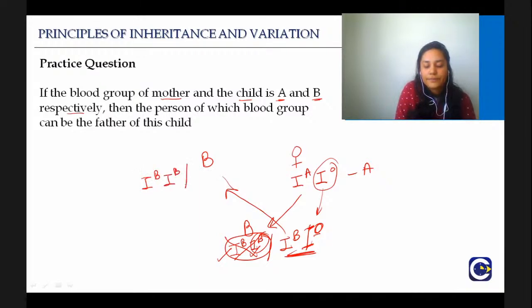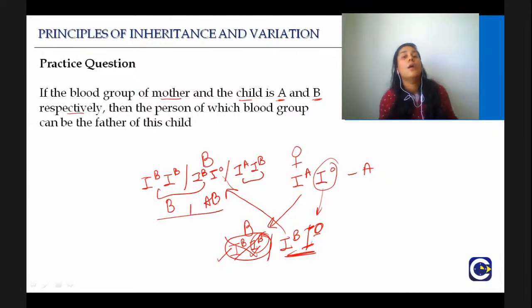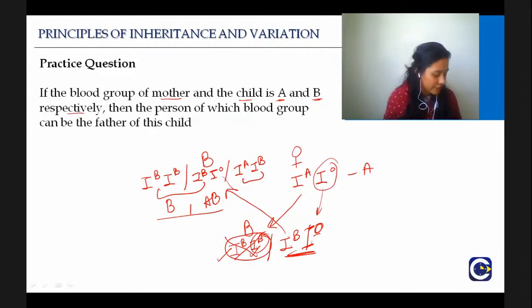IBIB, IBIO, or IAIB. If it is these two, then it is B blood group, and if it is this, then it is AB blood group. So, these are the possibilities for the father.